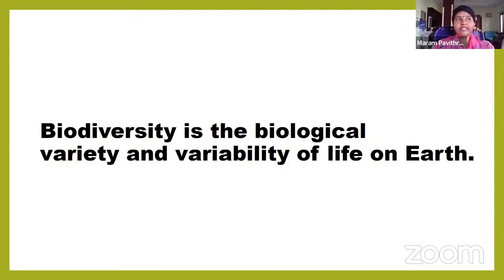Here, different varieties of plants we have. The smallest plant is moss, and the tallest plant is the redwood. We have different varieties of plants. From the smallest animal to the biggest, the blue whale, we have different kinds of animals. Not only plants and animals, there are other living things too. Those are microorganisms. In microorganisms also we have various kinds of species.